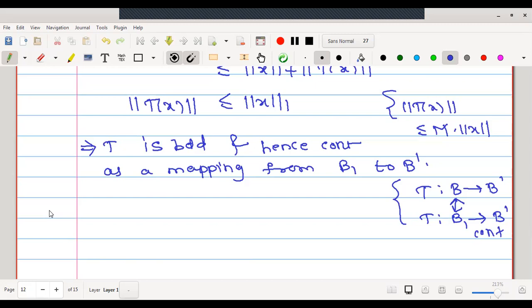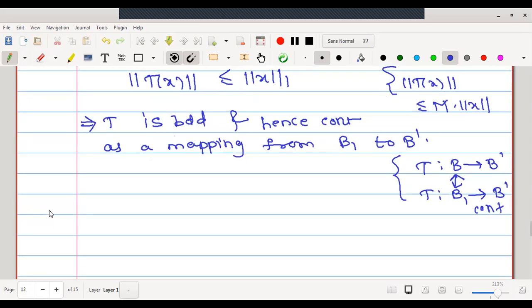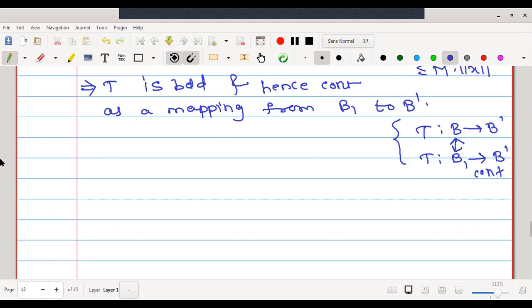But as we know already, B and B1 are nothing but the same linear spaces normed with different norms, right? Therefore, which mapping will be most suitable for us? Identity mapping will be most suitable for us. Therefore, here I will write. Now we have to show that.